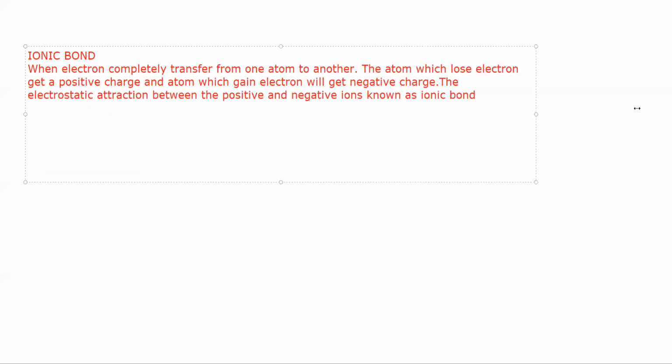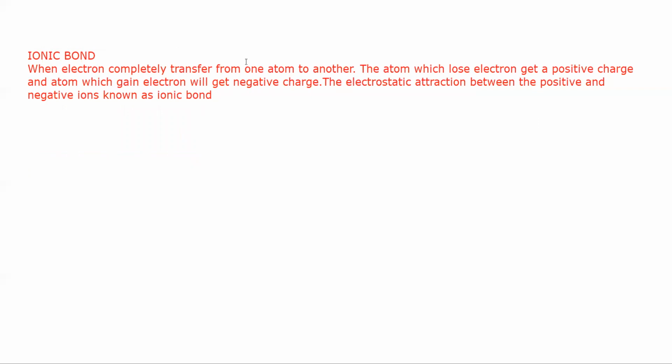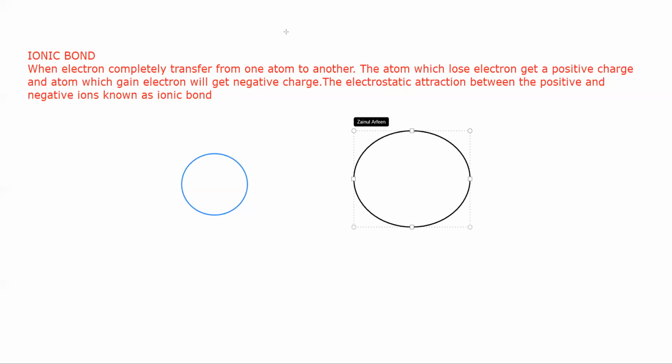So basically what happens in ionic bond, when electrons completely transfer from one atom to another, like if you have two different atoms, and there is an electron in this, the electron jumps from one atom to another.